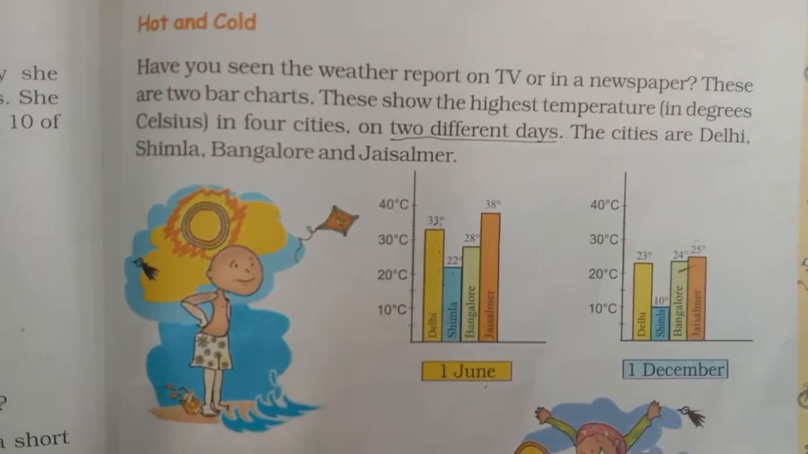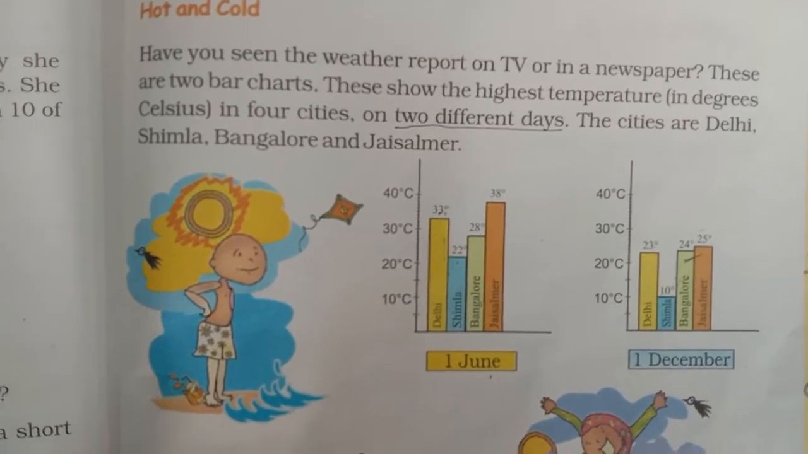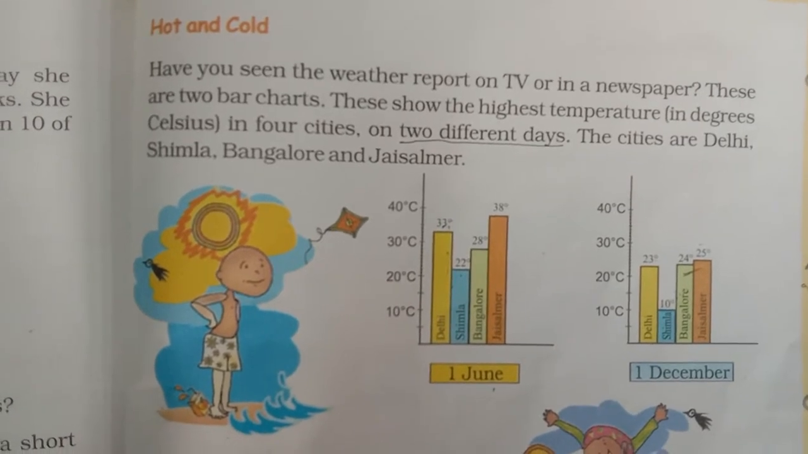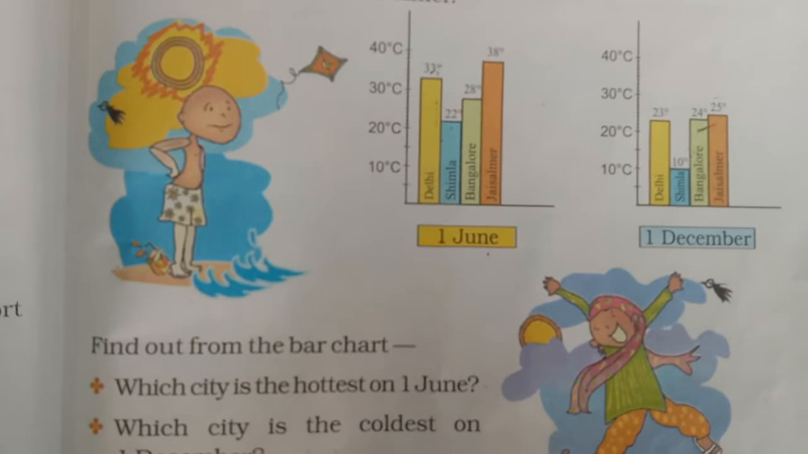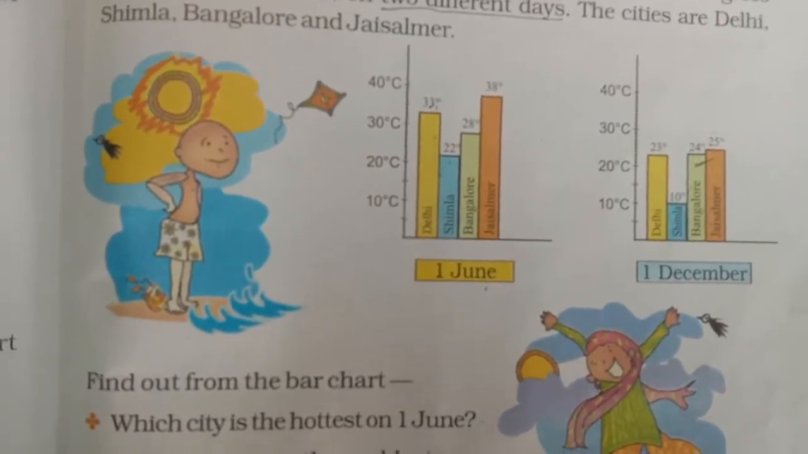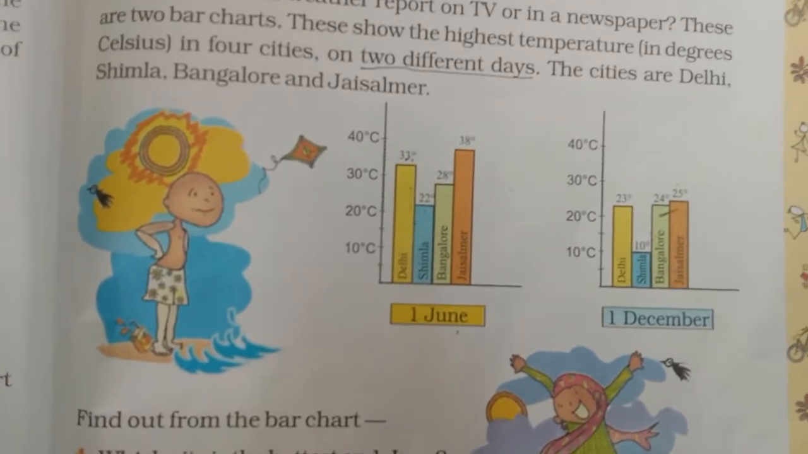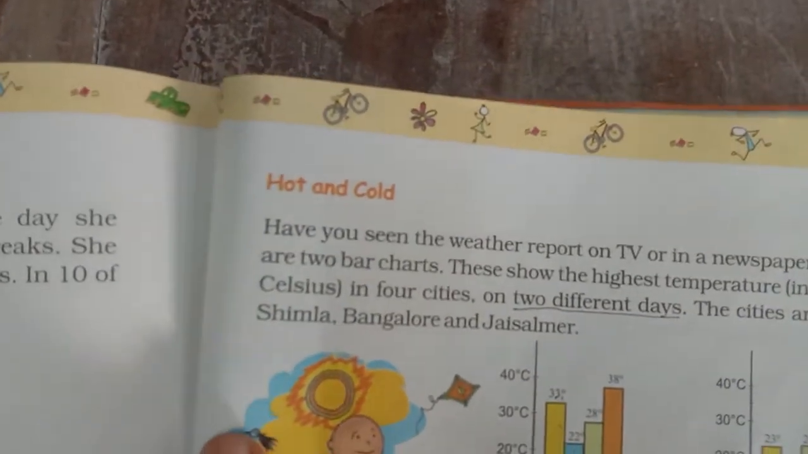Children, till now we saw a few activities based on tally marks and pie charts. Next we will go with one more activity, which is based on bar graphs. So let us see the importance of bar graphs, and we'll answer some questions based on the bar graph. Here we have the title, which is Hot and Cold.